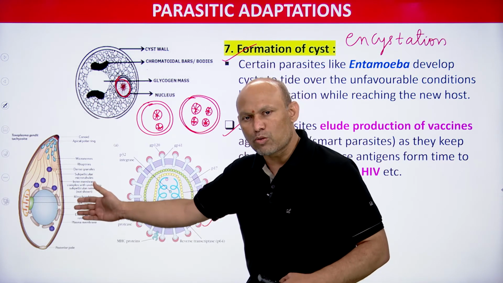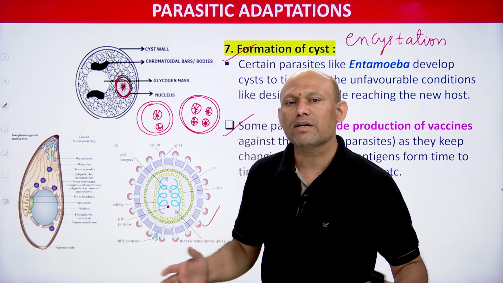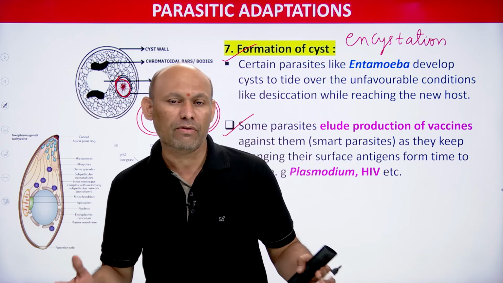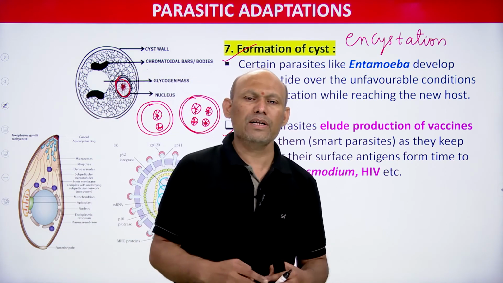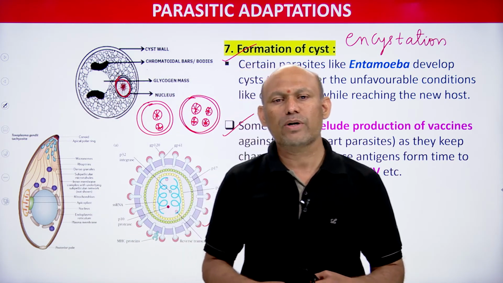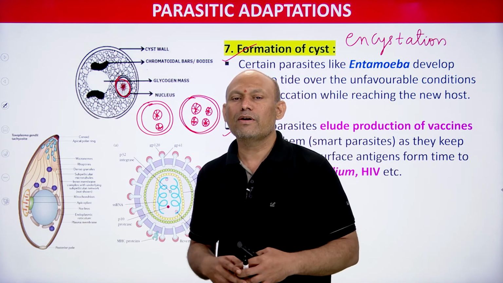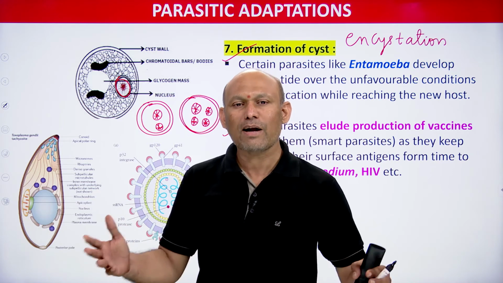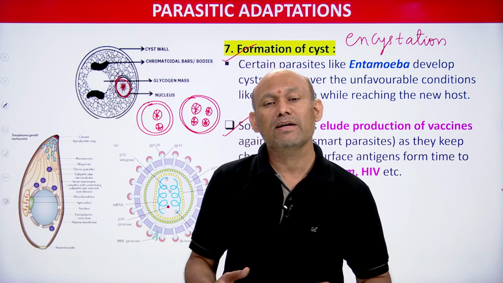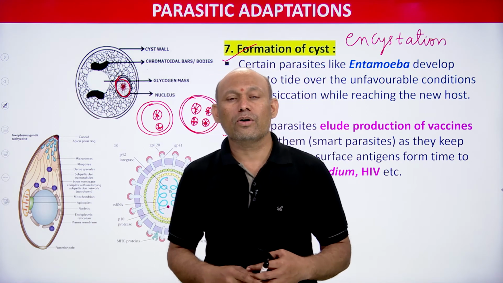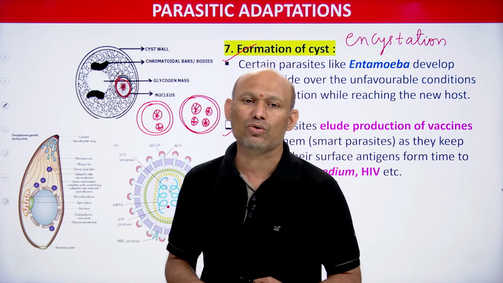So vaccines are not produced against Plasmodium vivax and HIV. What is the reason? Because these parasites are very smart parasites. They frequently change their surface antigen, and thus these parasites avoid production of vaccine against them. So these are adaptations, which means they are showing some changes in their body, and thereby they are living successfully in the body of their host. These are adaptations shown by the parasite.